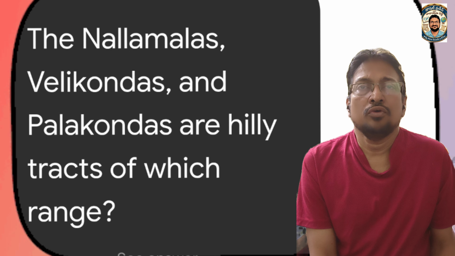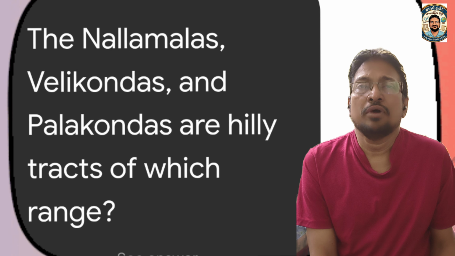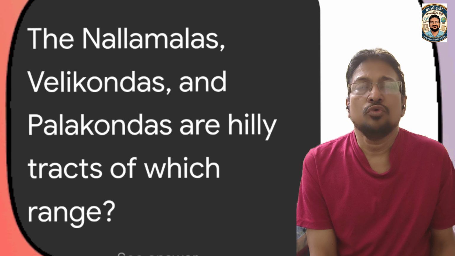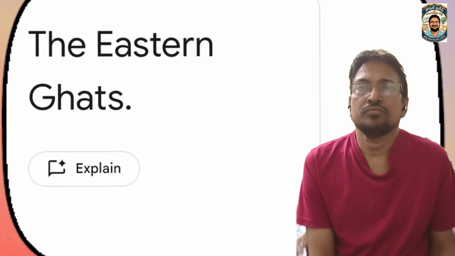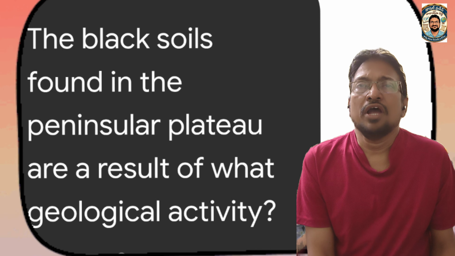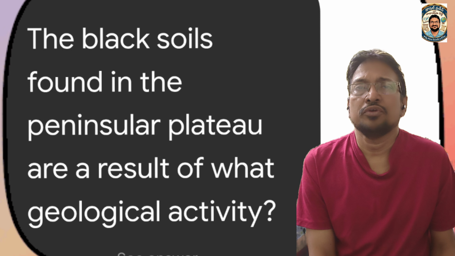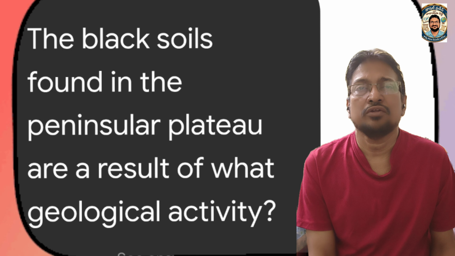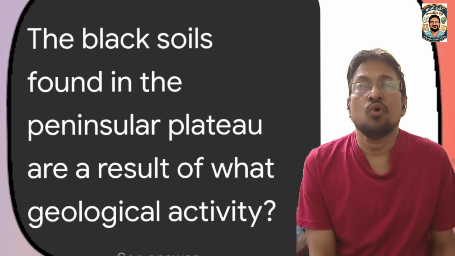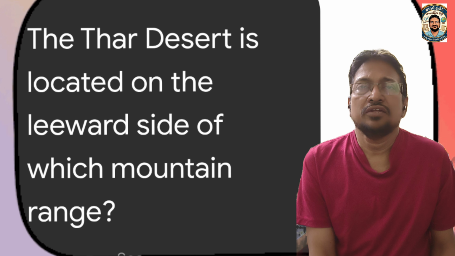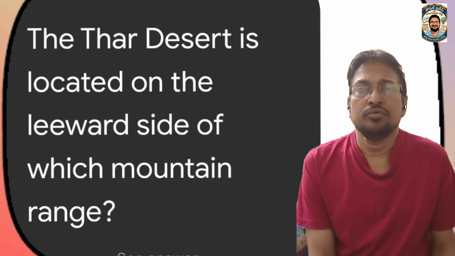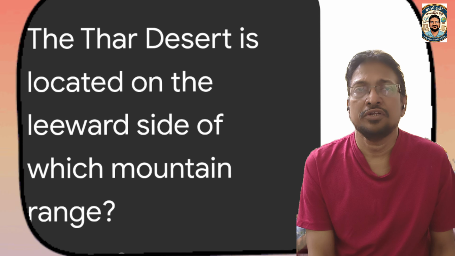The Nallamala, Velikonda, and Palakonda are hilly tracts of which ranges? These are a part of the Eastern Ghats. The black soils found in the peninsular plateau are a result of what geographical activity? Because of volcanic activity. The Thar Desert is located on the leeward side of which mountain range? Aravalli mountain range is the answer.